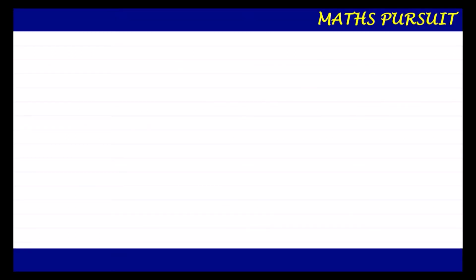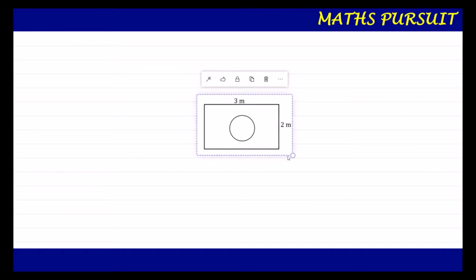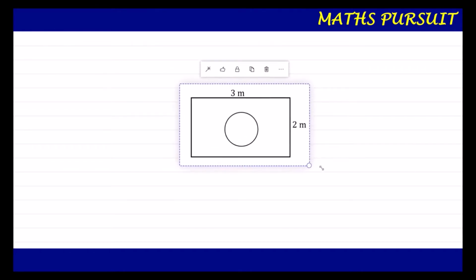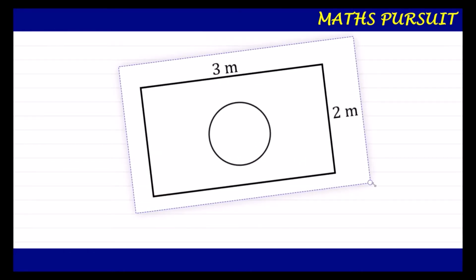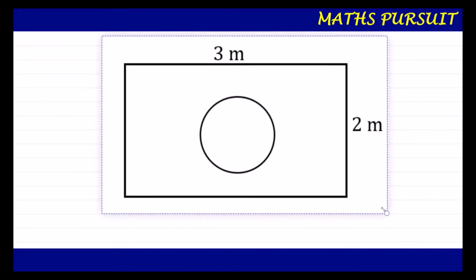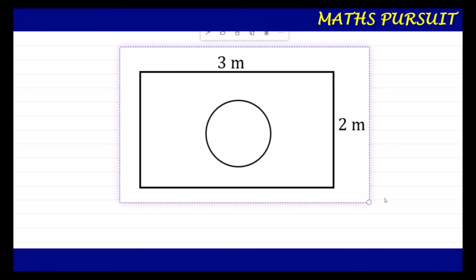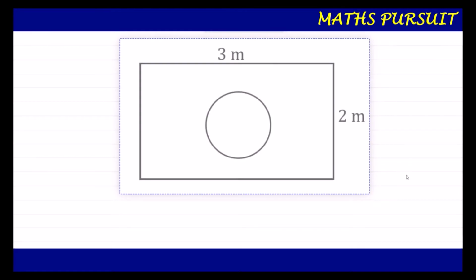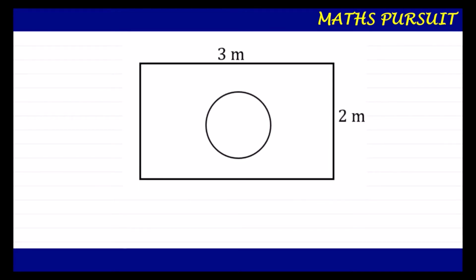Now let us put down the things that are being given in the question. Once we put them down, it would be really easy for us to answer this question. If you look at this figure, they have given a rectangular figure and a circle inside that rectangular figure, and they have given the measurements of this rectangular figure as well as this circular figure.